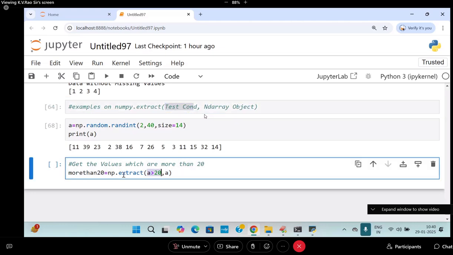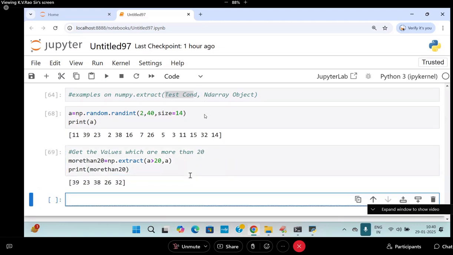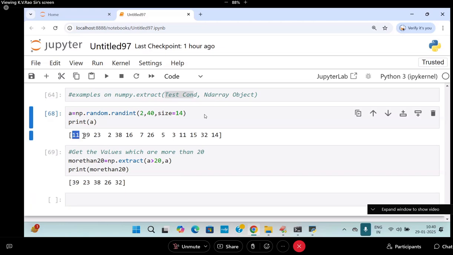I want to get the values which are more than this. These are my values. What values are coming, you see. So I'm going to say more than 20. Am I getting the values more than 20 or not? 59, got it. 23, got it. 38, got it. 26, got it. 32, got it. Getting my point?